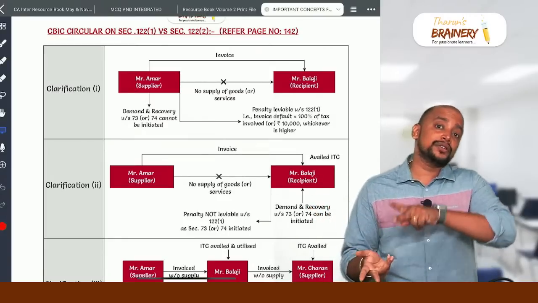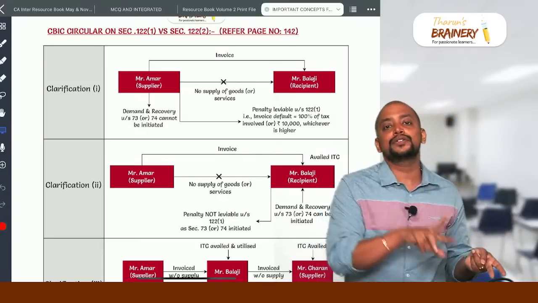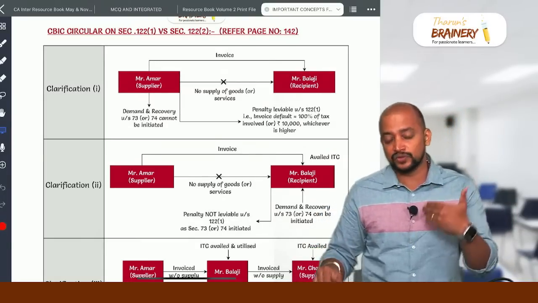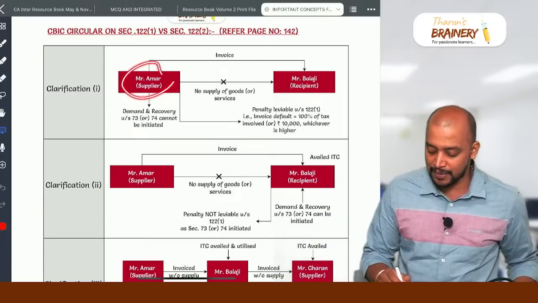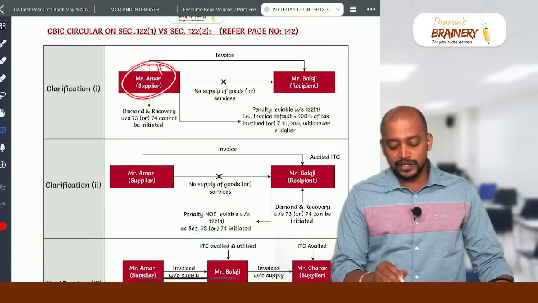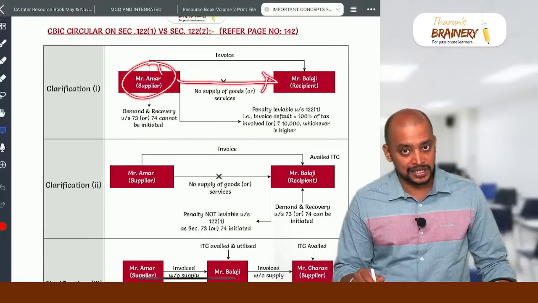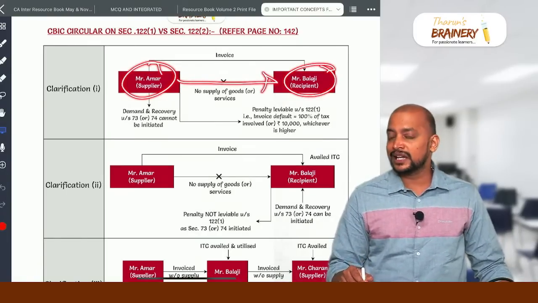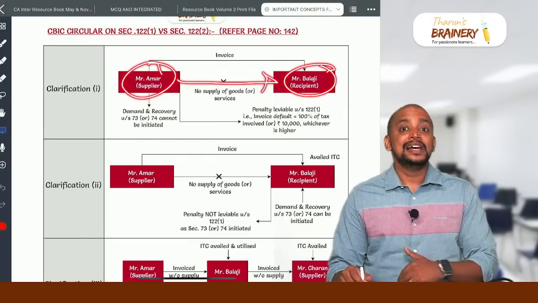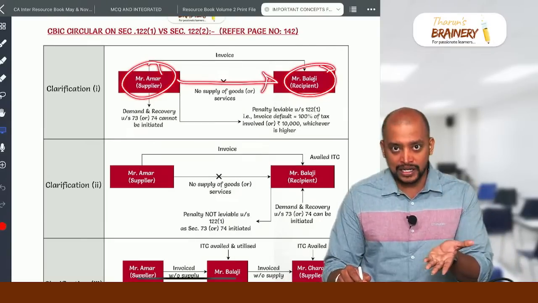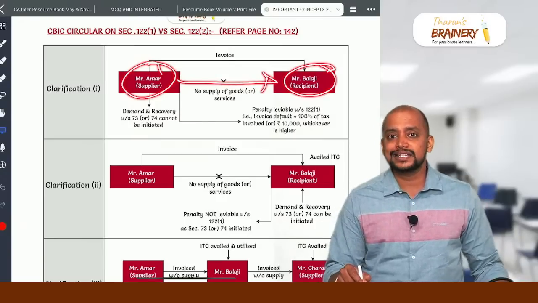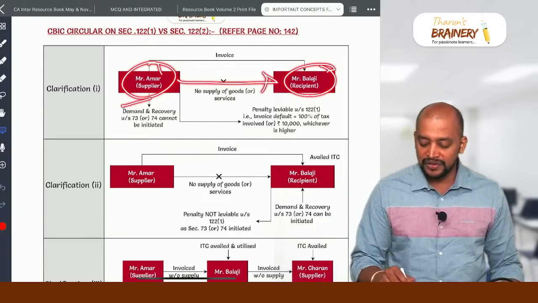So whenever 122 subsection 1 comes into the picture, 122 subsection 2 should not be applicable. For that only they have given 3 clarifications. For example, Mr. Amar is a supplier who is not making supply of goods or services but just issues the invoice to Mr. Balaji, a recipient. Now in that case, as there is no supply, actual liability is not there, but it is an offense called invoice default. So as it is an invoice default, penalty will be levied on Mr.